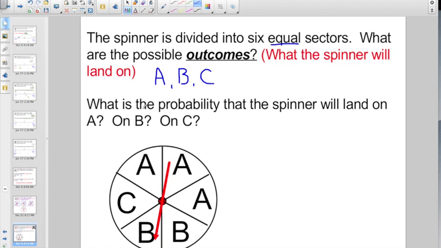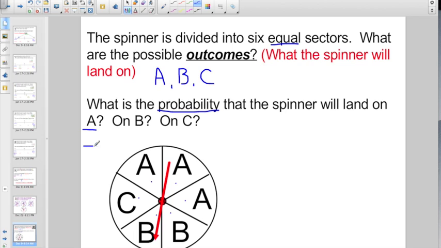So let's check out this. What's the probability? Do they want a word or do they want a fraction? Hopefully you know they want the fraction for probability. What's the probability that the spinner will land on A? Well, let's take a look. How many total pieces do I have here? 1, 2, 3, 4, 5, 6.